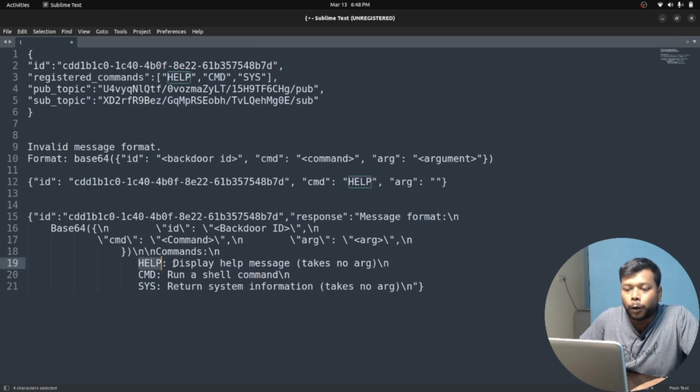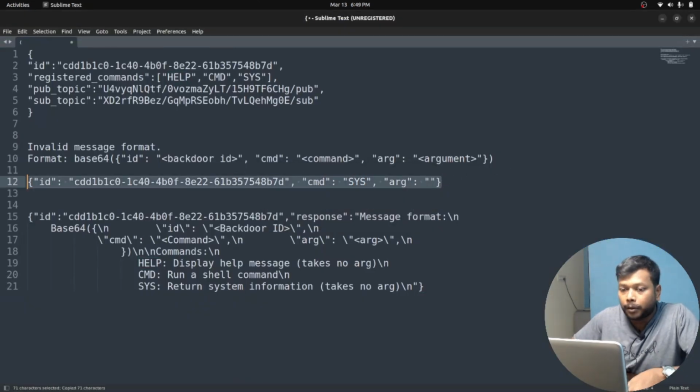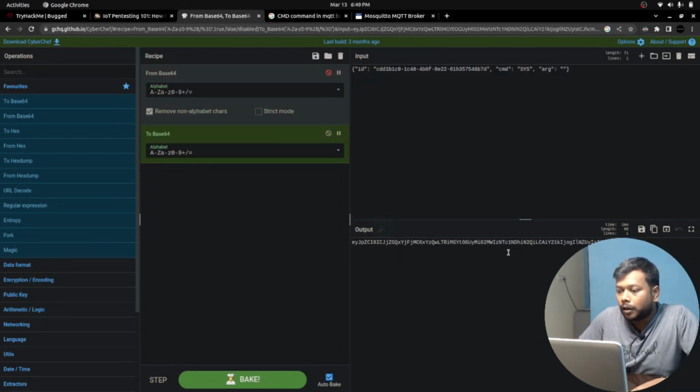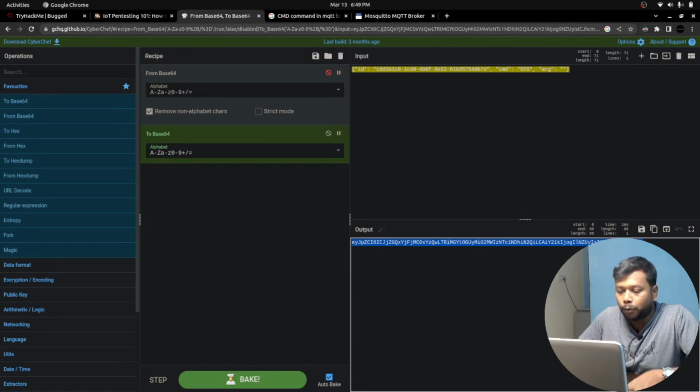But before that, I wanted to show this help menu. So this is the help menu, and sys returns the system information. Well, let me change this one. Instead of help, I'm mentioning sys alone, and I'm converting it to base64. This time converting to base64, and we have got this.